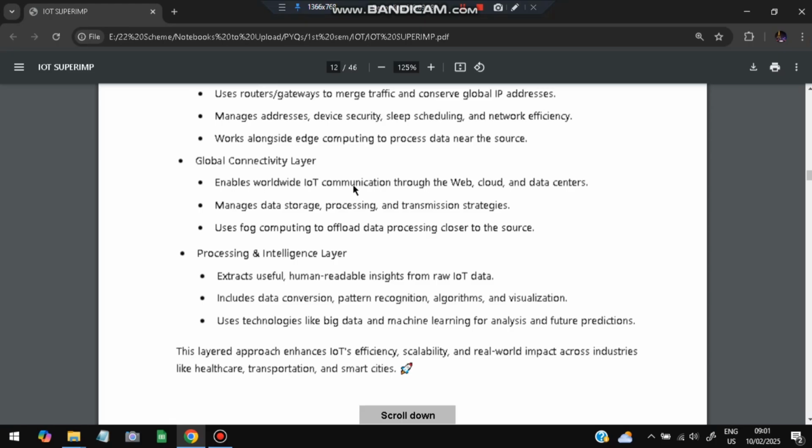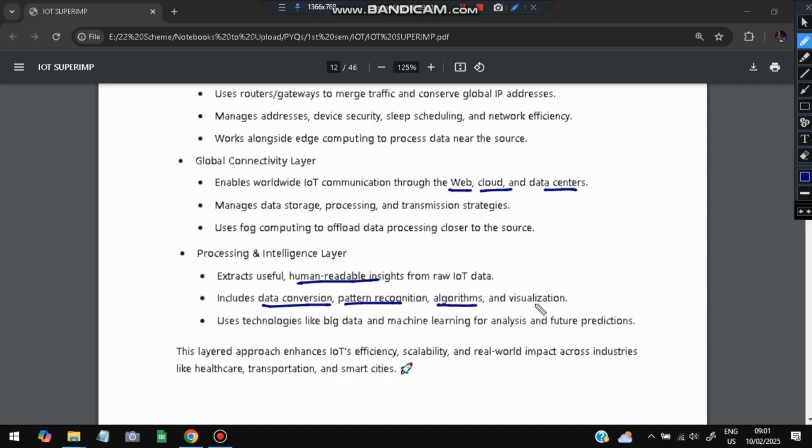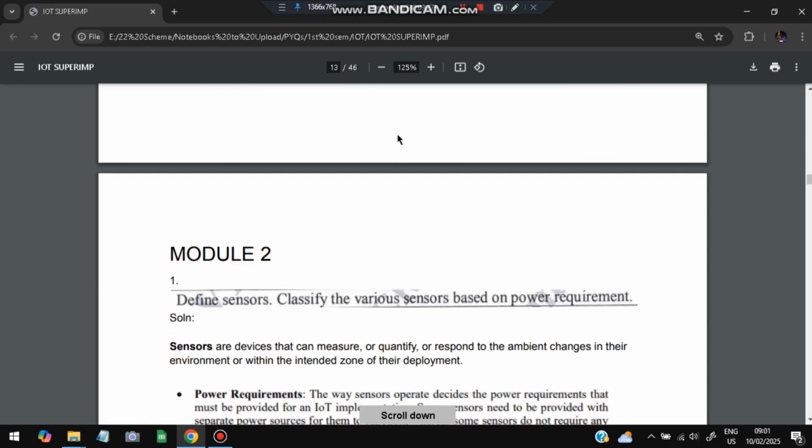The third one is the global connectivity layer. It will be connecting different devices in different locations using web, cloud, and data centers. Last is the processing intelligence layer. It extracts useful human-readable insights, and includes data conversion, pattern recognition, algorithm visualization, all such things. So you got the point, right? So this is the fourth plane of IoT.